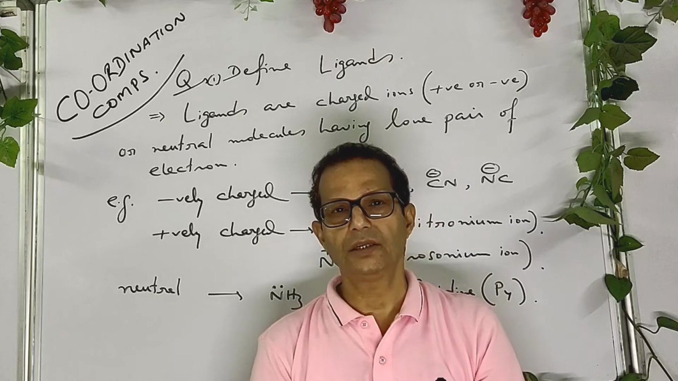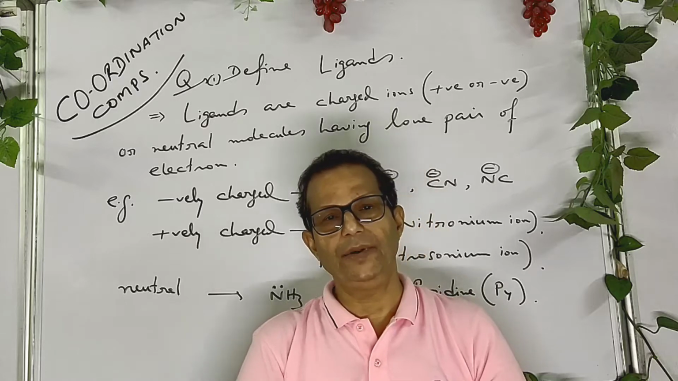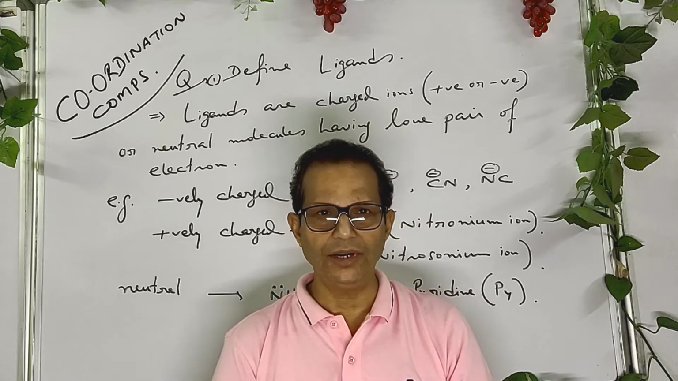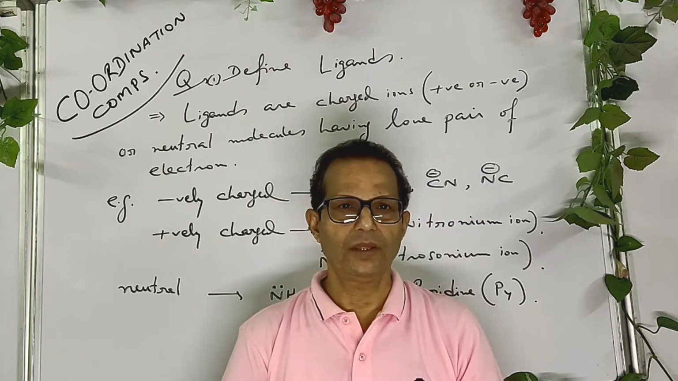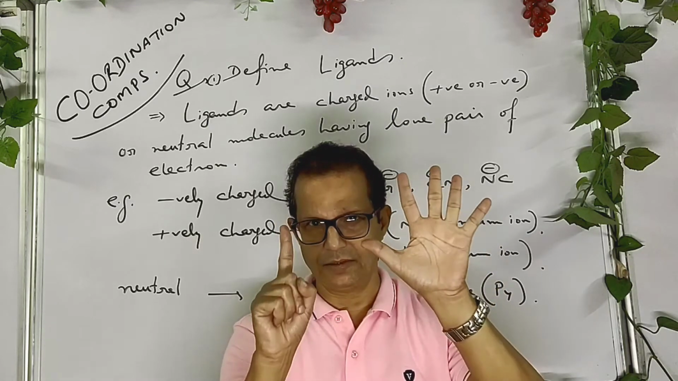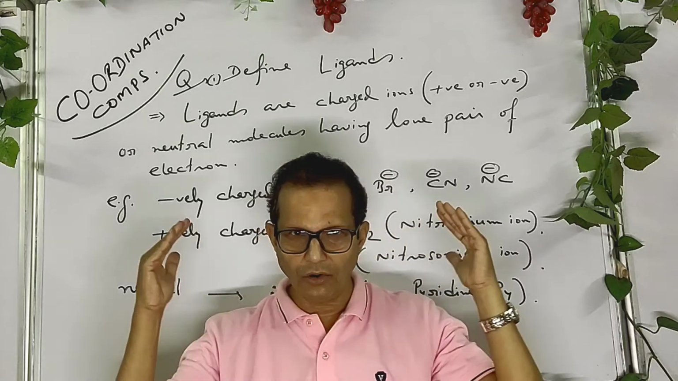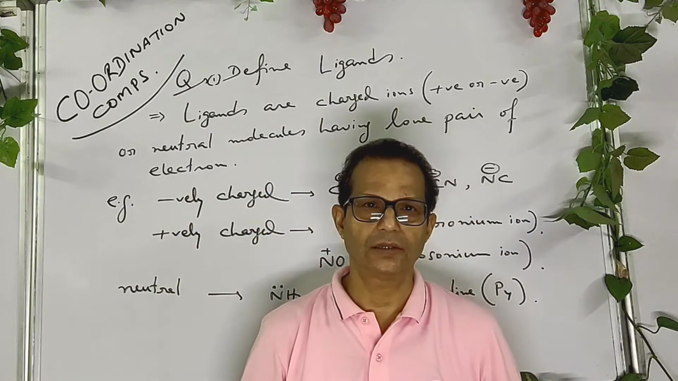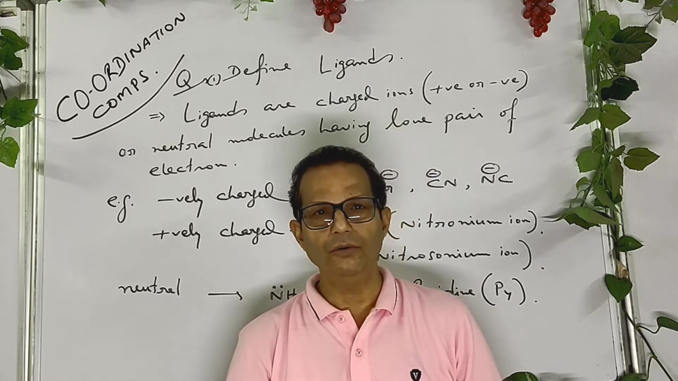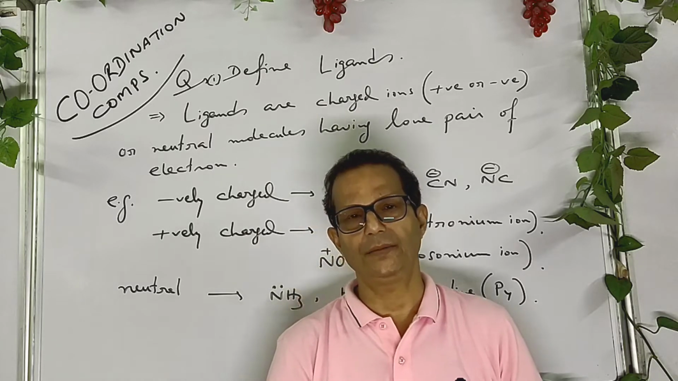There are some ligands which form only one coordinate bond with the central metal. They are called uni or monodentate ligands. There are some ligands which form 2 or 3 or 4 or 5 or 6 coordinate bonds with the central metal. They are called multidentate ligands. That means bidentate, tridentate, tetradentate, pentadentate and hexadentate.